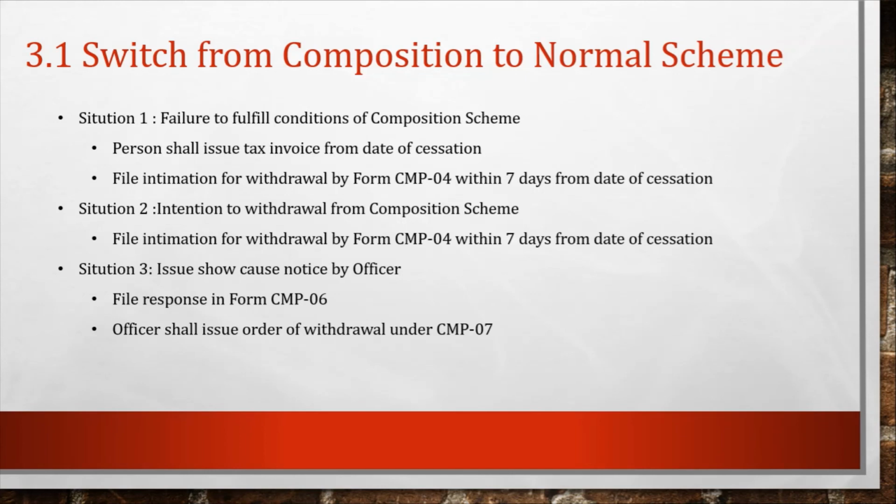Situation number 3 is when an order is passed by the proper officer under CMP-07. This is the situation when a proper officer decides to issue a show cause notice to the person, and that person files a response in CMP-06. If the proper officer is satisfied with the response, or he may deny it, he will issue an order to withdraw from the composition scheme. If the proper officer feels that the person is not fulfilling the conditions of the composition scheme, then in that case he will pass an order and withdraw the composition scheme for the taxable person. So these are the three situations.